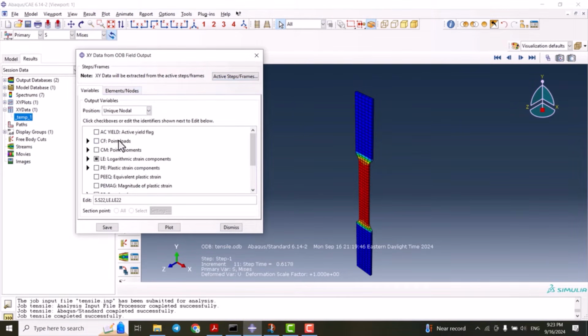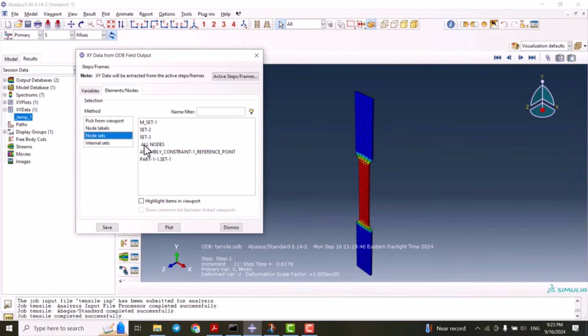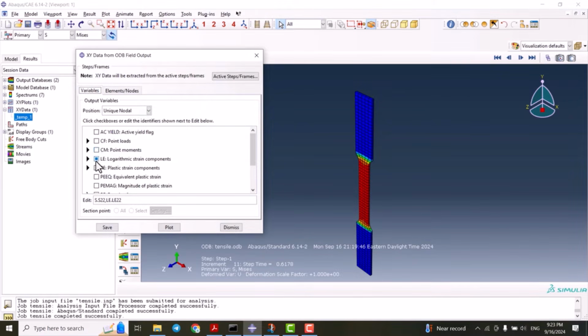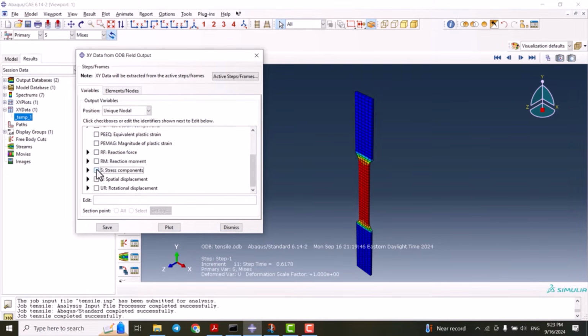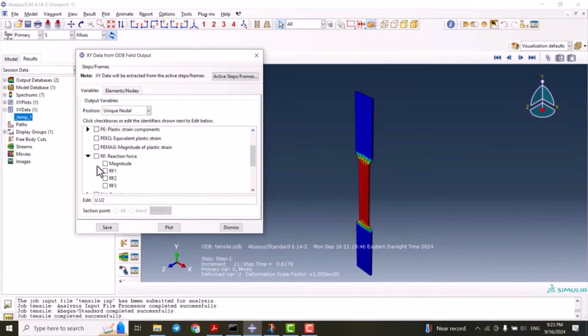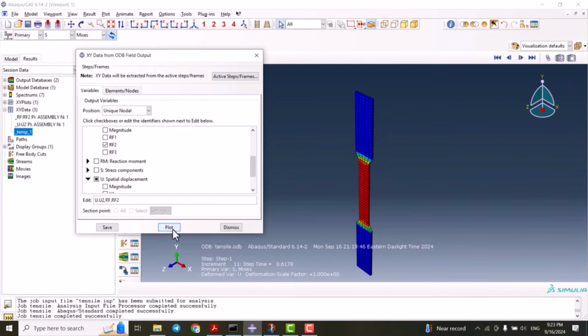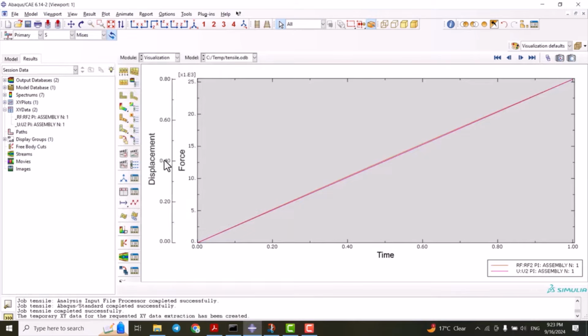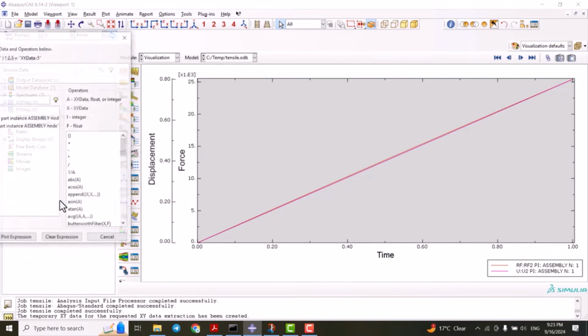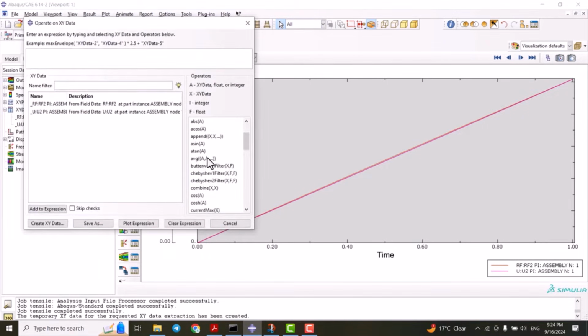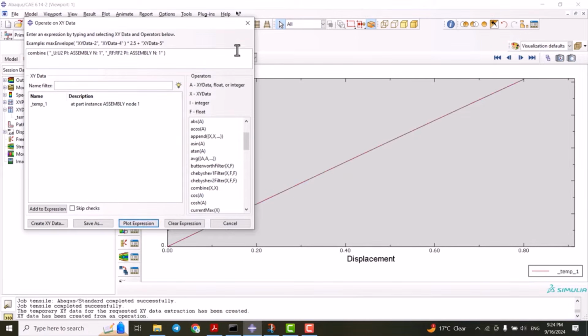The position should be unique nodal, and from the node sets we can use the constraint reference point, and from the variables we can select U2 and RF2, and we can have a plot, and from XY, operate on XY data and combine. We use this one and this one, then we can plot it.